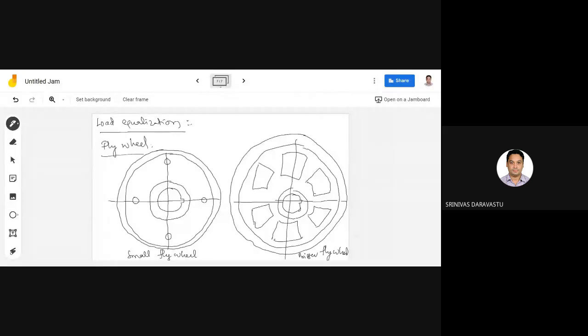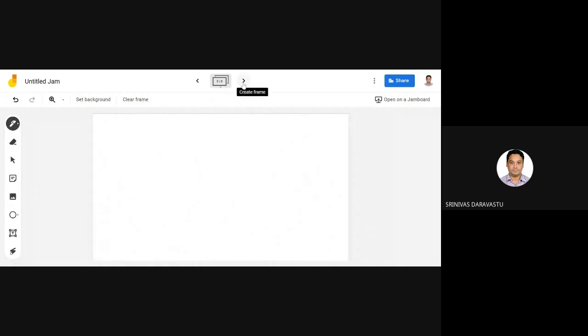It is necessary that the motor used for load equalization should have a drooping characteristic. The flywheel is not used with a motor having constant speed, for example a synchronous motor. The torque developed by the motor and the load torque, as well as the speed variation with respect to time, look like this.